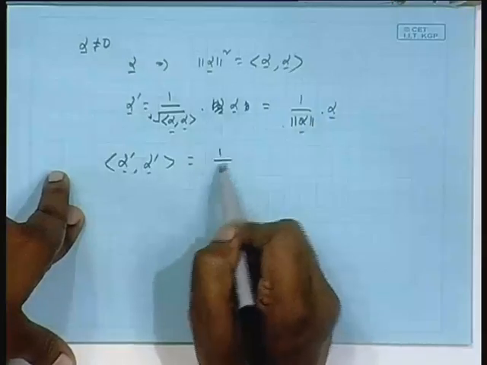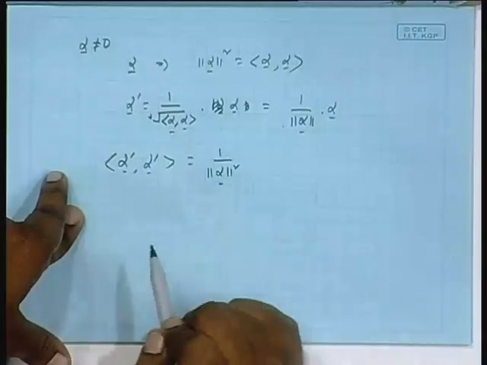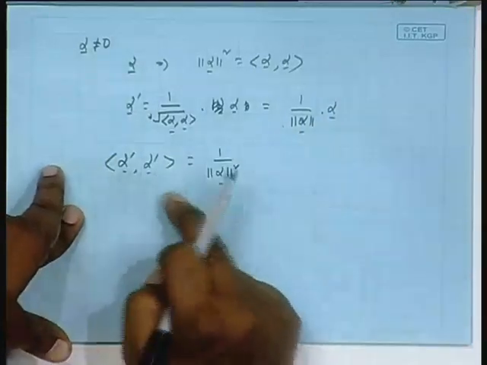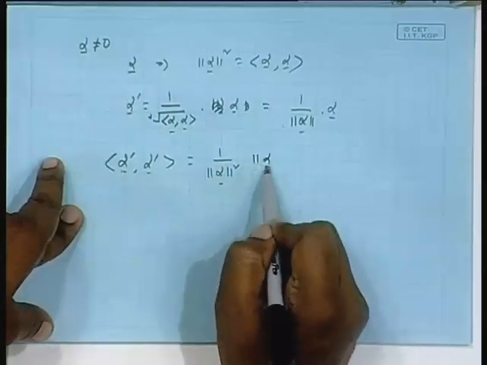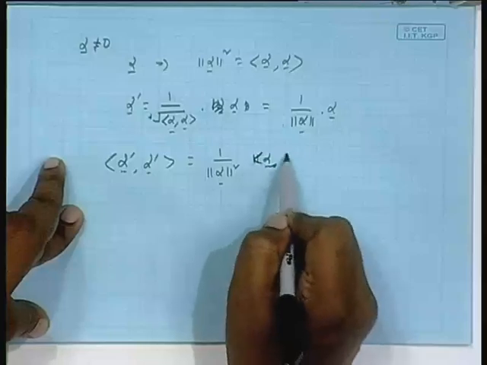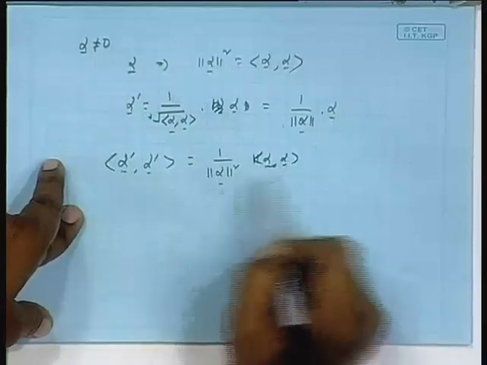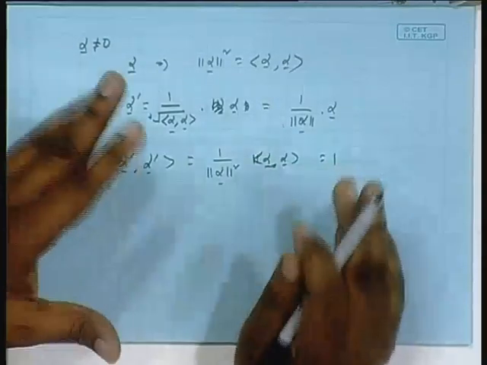So, that means 1 by norm alpha square goes out, because it goes out twice from the first coordinate and second coordinate. What are we left with? There is alpha with alpha, which is norm square of alpha. So, they cancel and you get 1. So, very simple. You find the norm square of a vector, take the positive square root, call it norm, just divide the vector by the norm. The new vector is nothing but the original vector, just scaled down, so that your norm is 1.